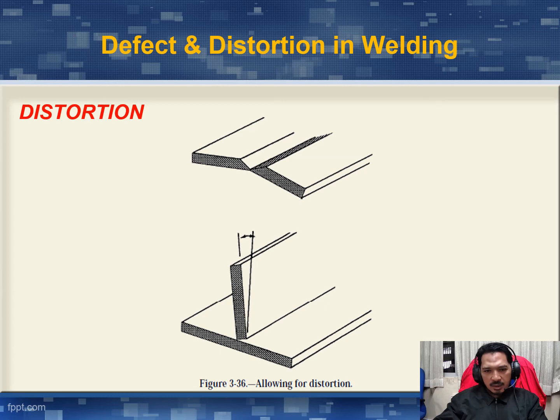Begitu juga macam butt joint ni. Okay, kalau contoh kita kimpal di bahagian depan ni, kita kena preset dia ke belakang. Jadi bila kita kimpal, dia akan automatik akan ke depan lah.